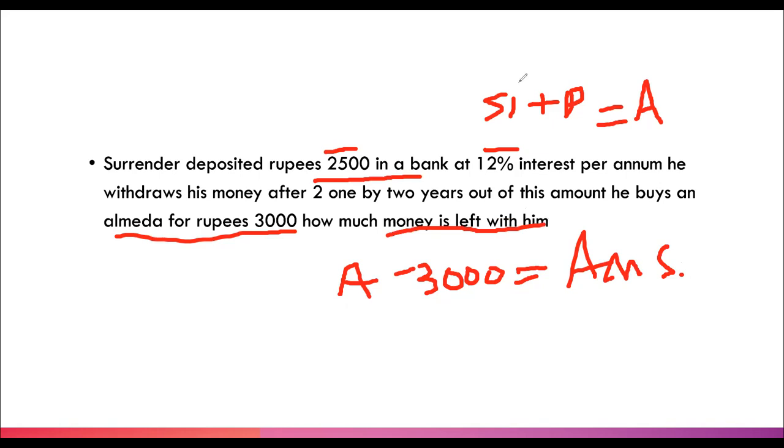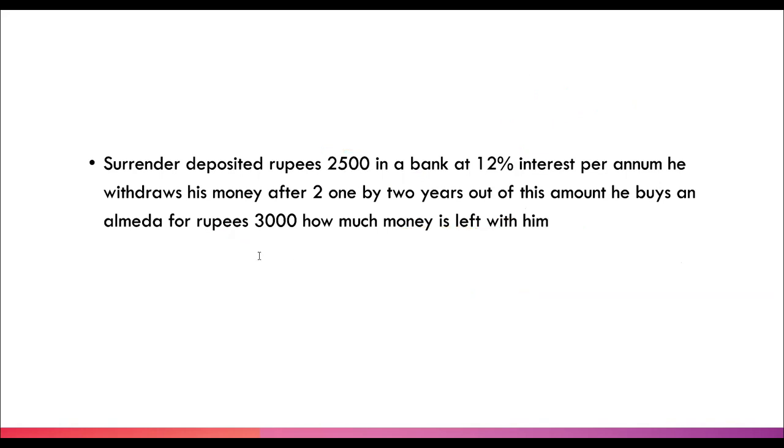So let's clear this all and do it in the proper way. So what we have is Principal is 2,500 rupees. Don't forget the symbol. R is 12%. And money is withdrawn after 2.5 years, which will be 5 by 2 years.